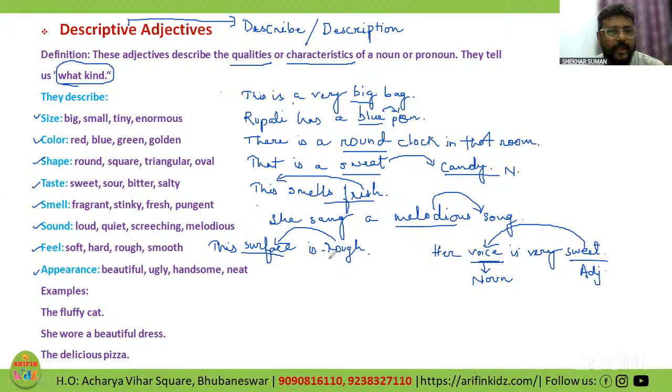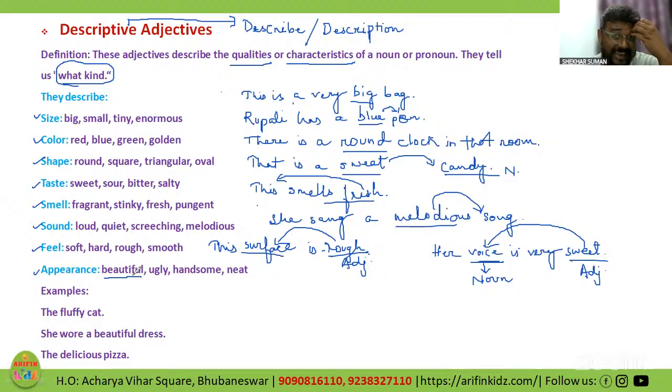I feel soft, I feel smooth, I feel hard, I feel rough. So the surface over here is rough. So rough is going to be my adjective over here because it is qualifying surface. Appearance, as I have already used this example in my previous slide where she is beautiful. So beautiful over here is qualifying she.